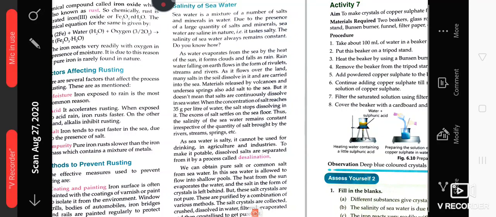Oceans are present near rock areas, so once rocks weather or break, they also get mixed into the water, and rocks are basically a form of minerals. So as the minerals keep increasing in the ocean, its water becomes salty or saline.